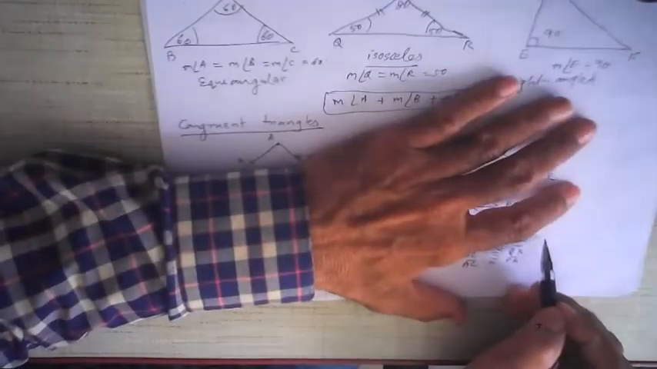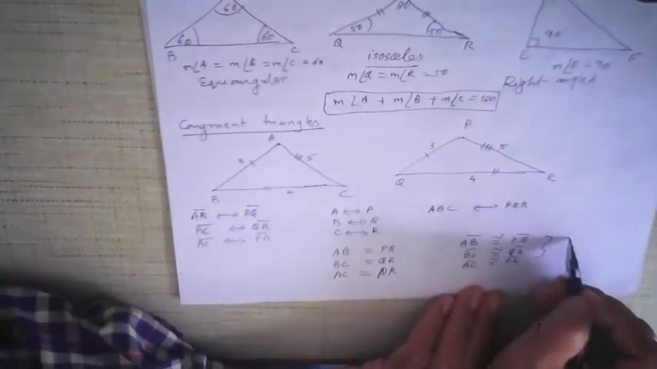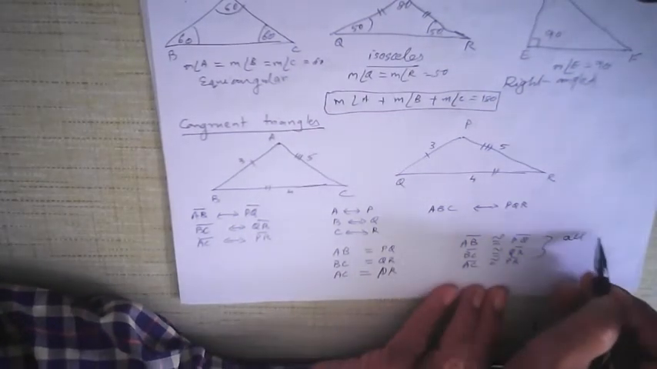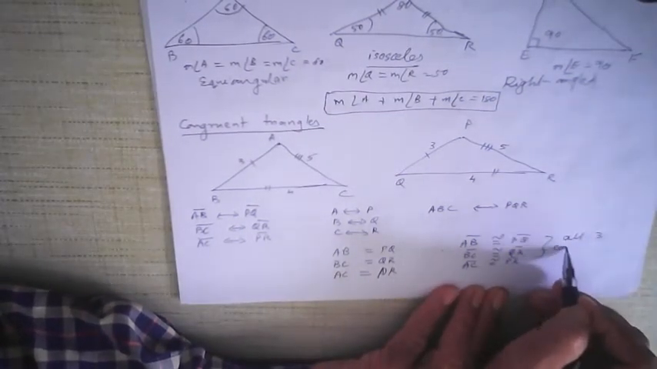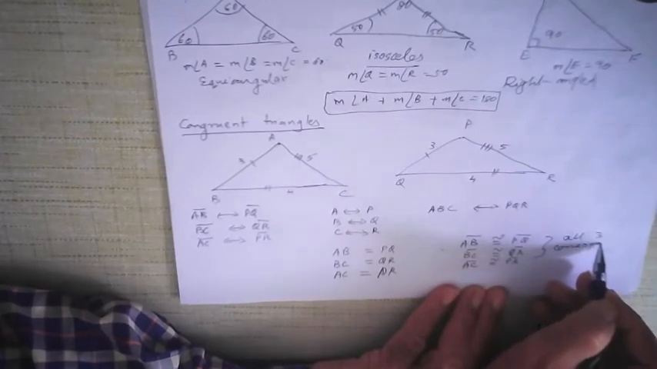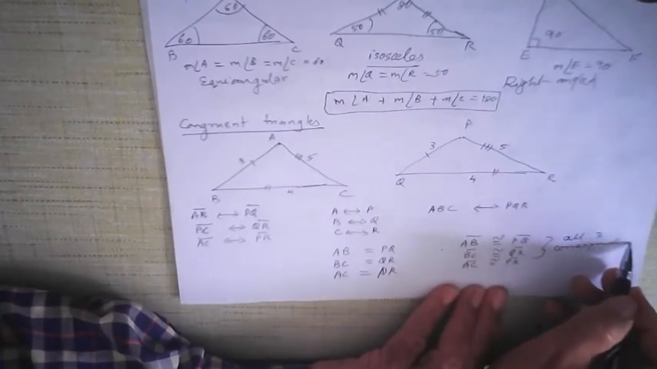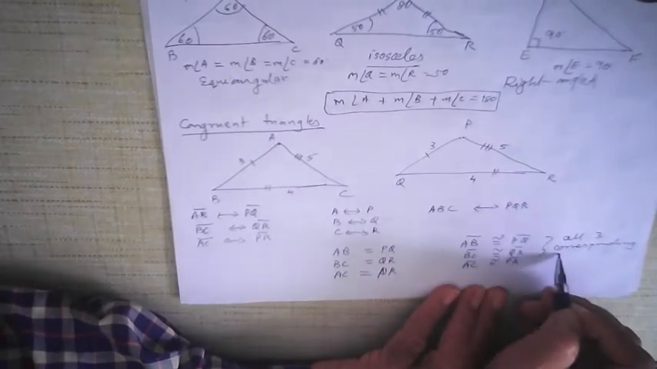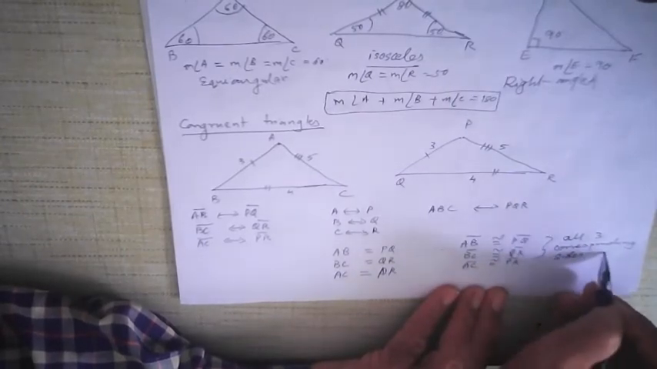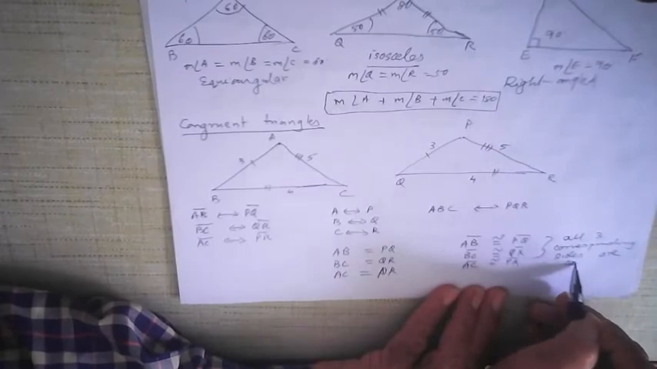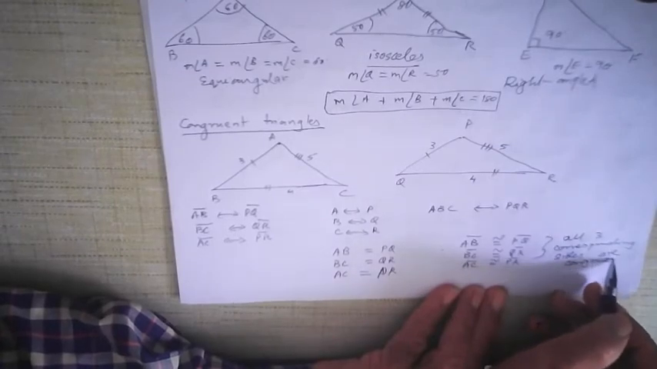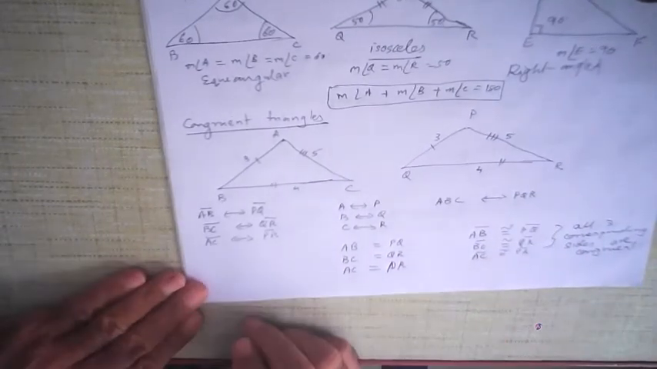So that means all three corresponding sides are congruent. It is important to understand the word corresponding. All three corresponding sides are congruent. Now let us examine the angles.